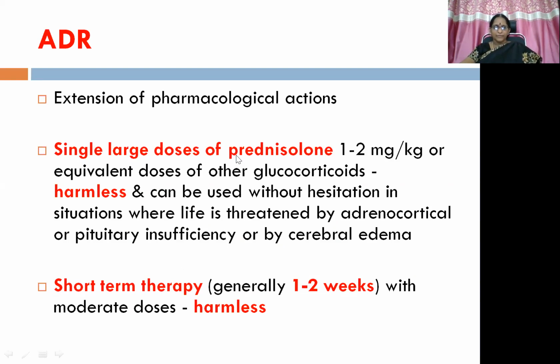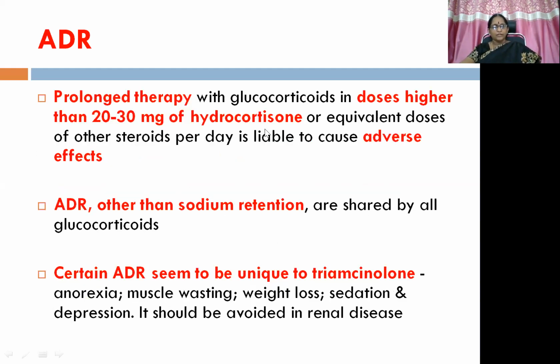Then short-term therapy, that is for 1 to 2 weeks with moderate doses, is also harmless up to 1 to 2 weeks. But when it crosses 2 weeks, it is going to give harmful reactions. So prolonged therapy with glucocorticoids in higher doses, that is more than 20 to 30 milligrams of hydrocortisone or equivalent doses of other steroids per day, is liable to cause adverse effects.